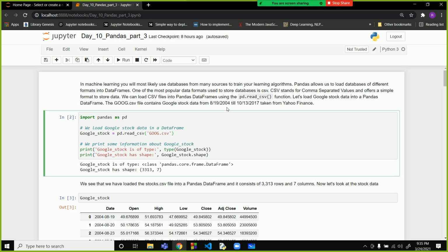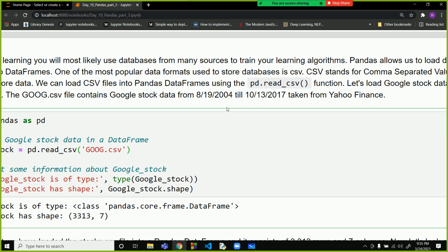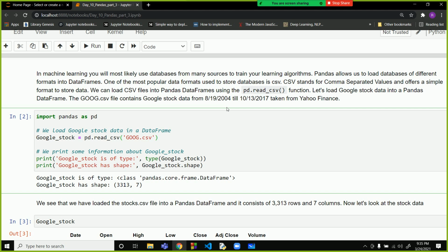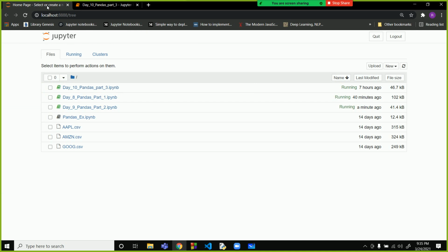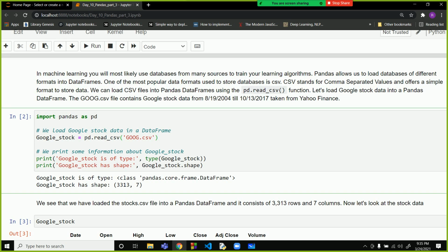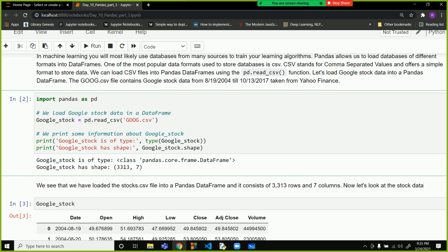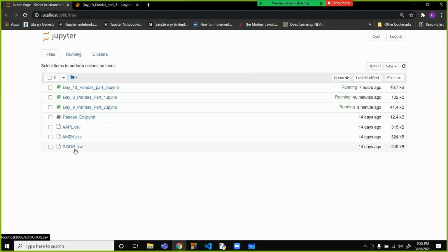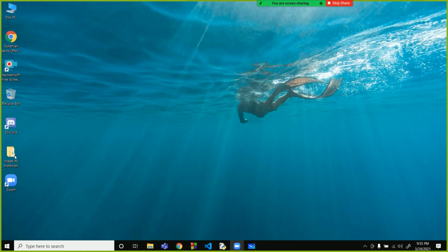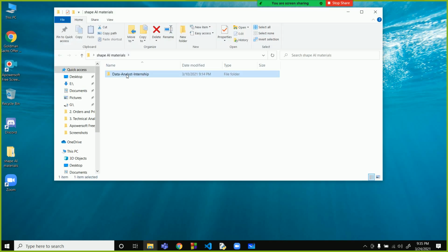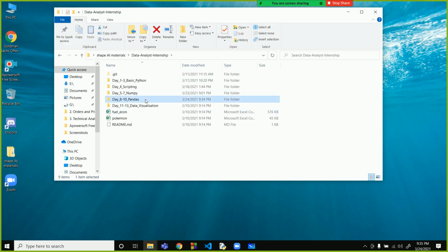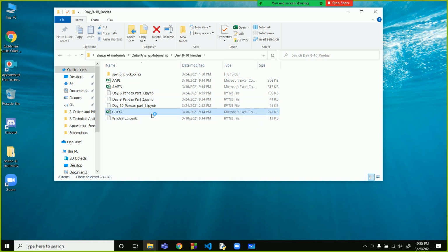Now this is the notebook where the actual use of pandas comes in. Whatever we learned till now was only for understanding the functions. Now the actual use of pandas will come. Over here, this is the google.csv. What is google.csv? If you go to the CSV file that we have been given, google.csv is nothing but an Excel sheet.